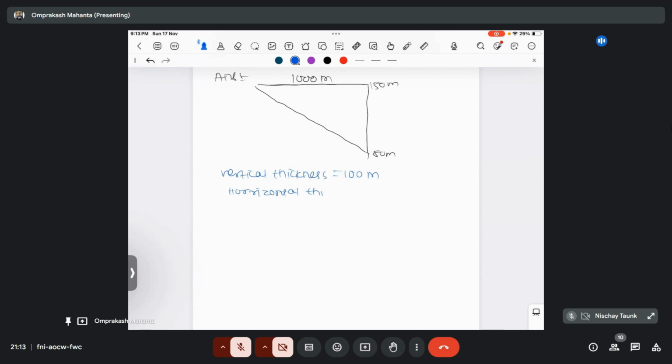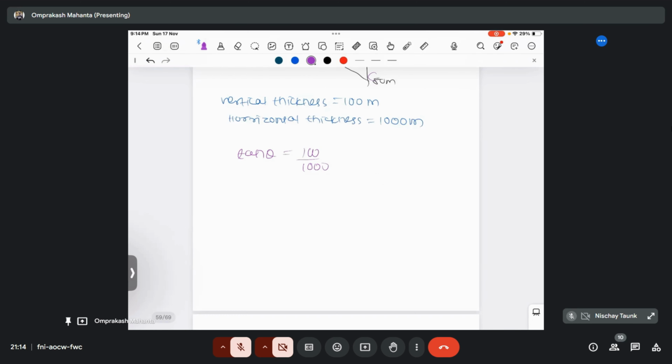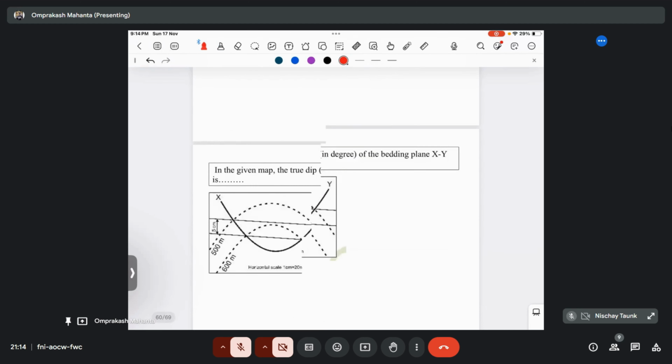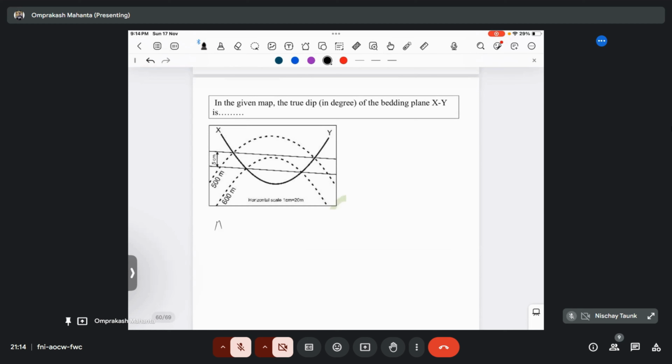So what is the amount of dip here? How do we find the dip amount? If we take triangle ABC, the formula is tan theta equals AB by AC. So 100 by 1000, so theta is tan inverse of 1 by 10. This gives 5.71 degrees. This is your answer. Let's move to the next one.